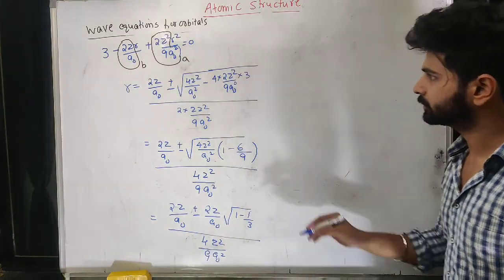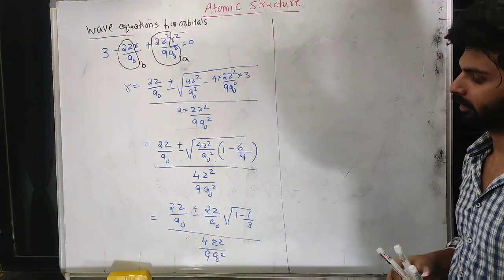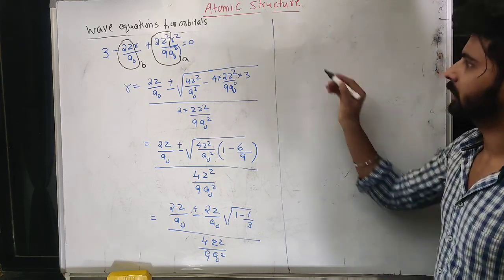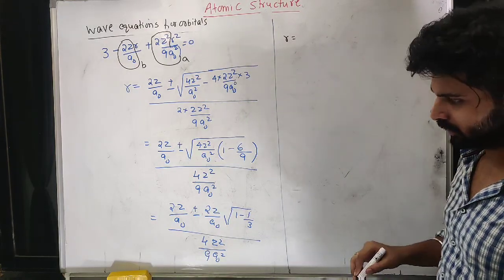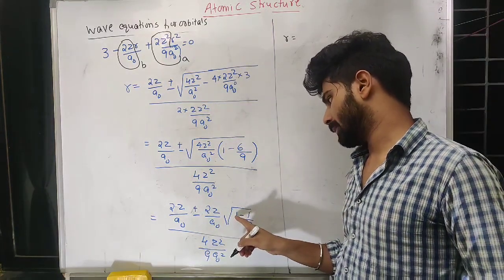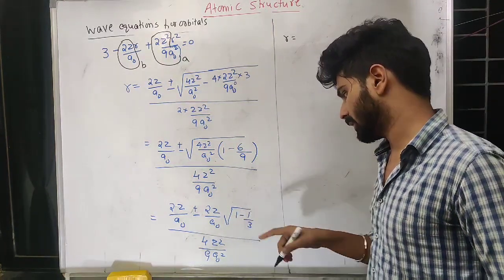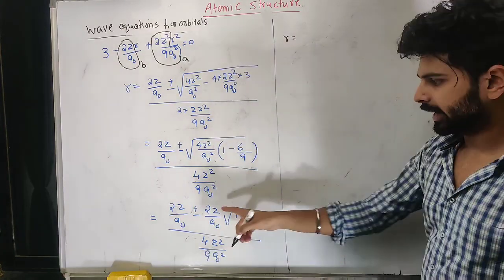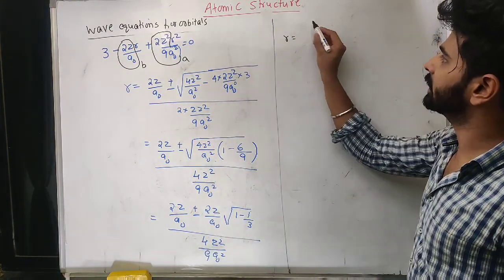So this can be written as 1 minus 1 upon root 3, and 2z upon a naught is constant again.